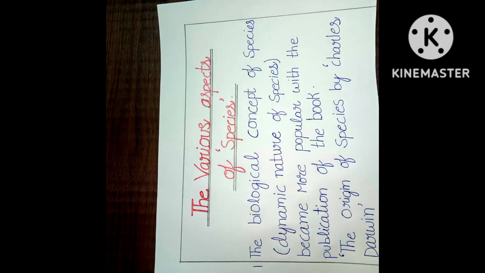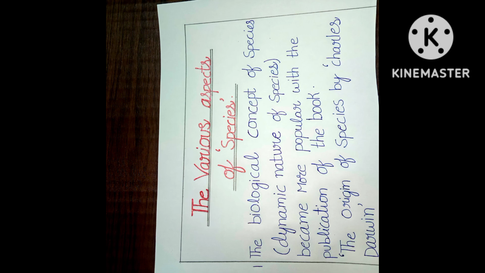The biological concept of species, the dynamic nature of species, became more popular with the publication of the book The Origin of Species by Charles Darwin. The biological concept of species means a species is a group of populations whose members have the potential to interbreed in nature and produce viable fertile offspring.